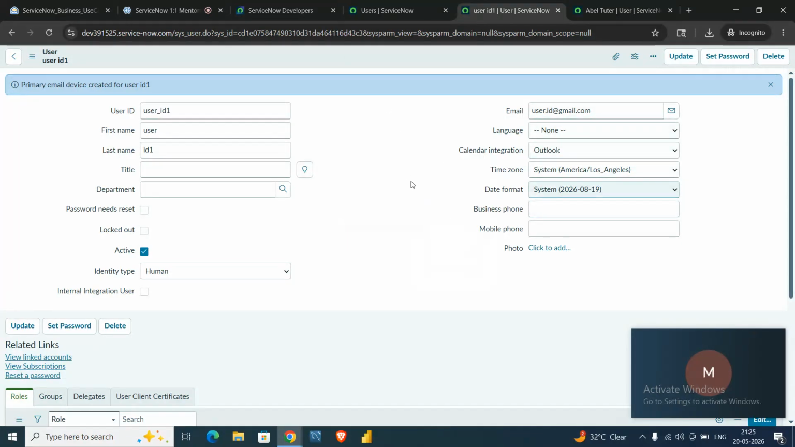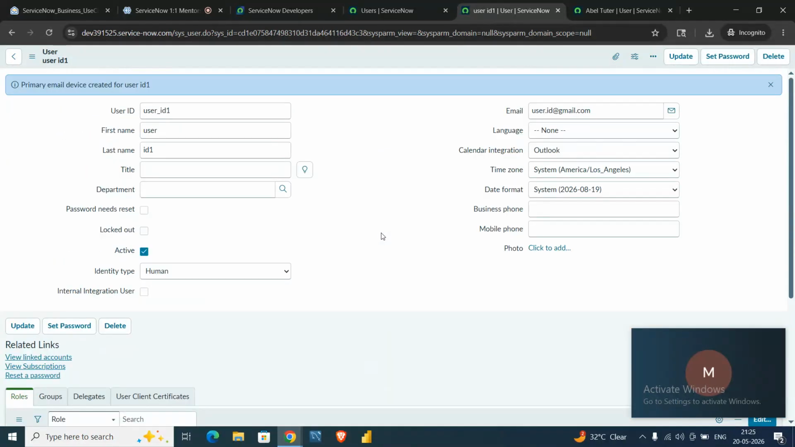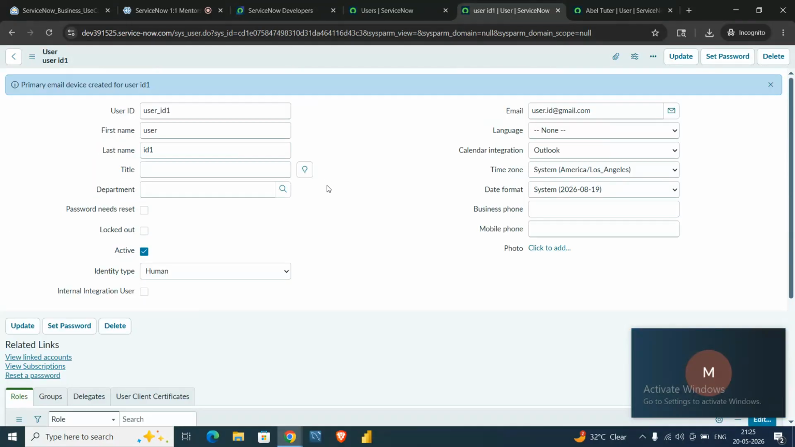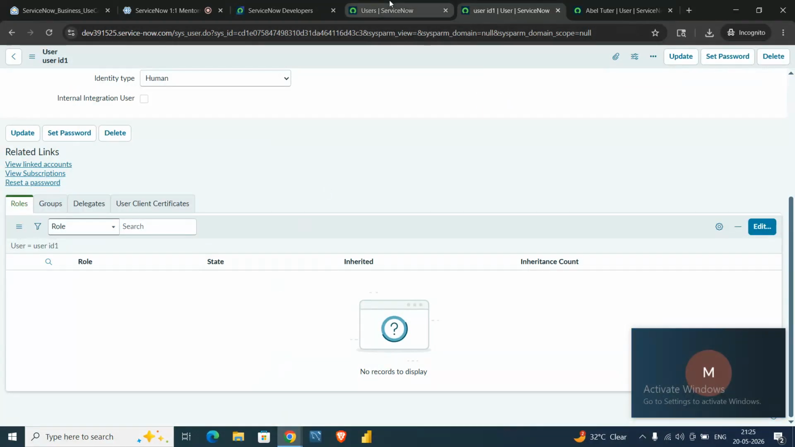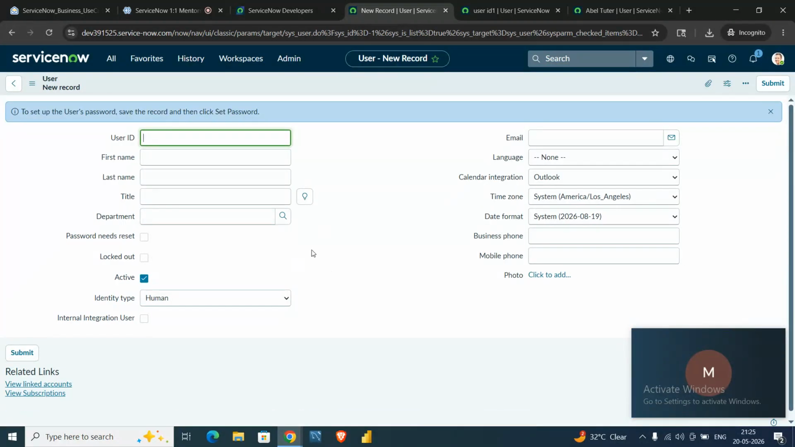Let me tell you another thing as well. When you create an individual user manually, you don't have the options below, like roles, groups, and all those stuff. If you click on New, you don't see this. The reason is that if I'm clicking New, the user is not confirmed yet.